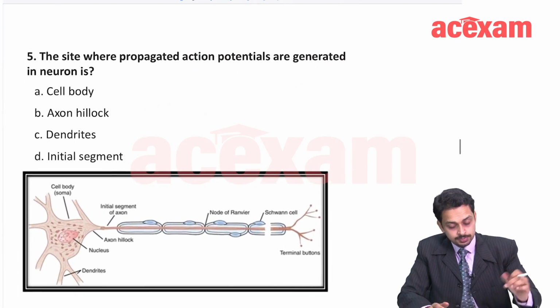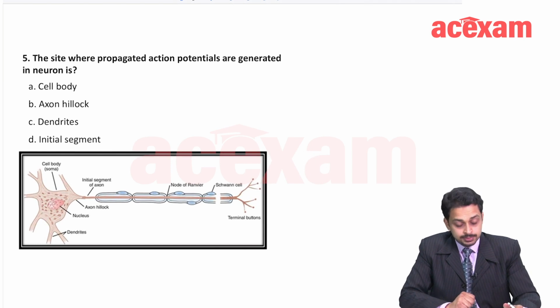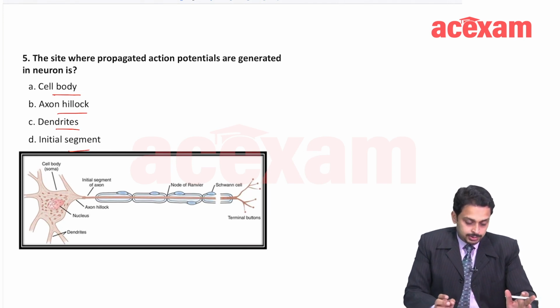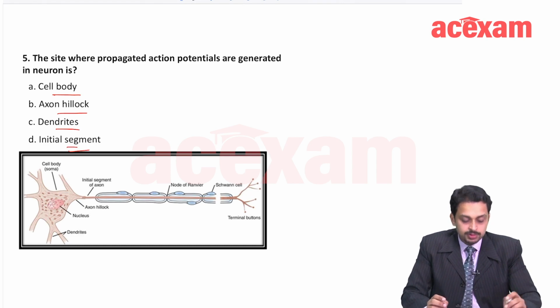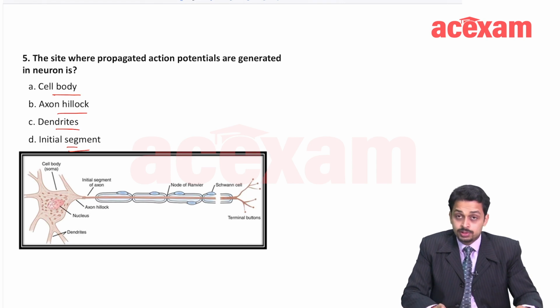The first question says, the site where the propagated action potentials are generated in the neuron is: cell body, axon hillock, dendrites or initial segment. Now this is a very tricky question. Some of the books earlier had some confusion, although the confusions are no more there.